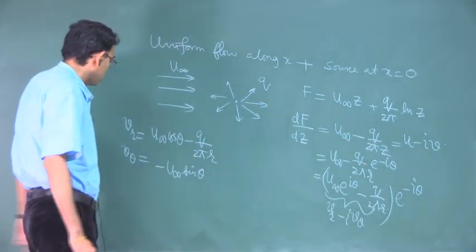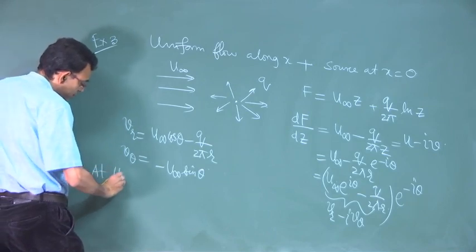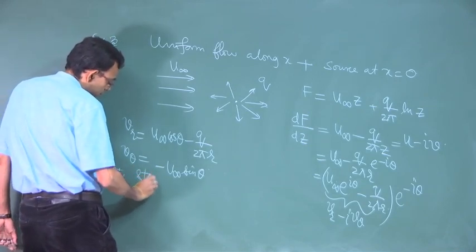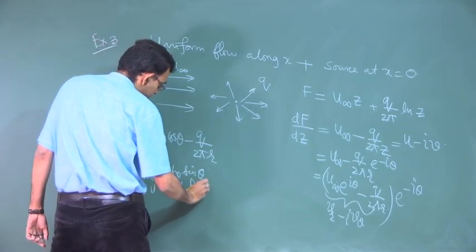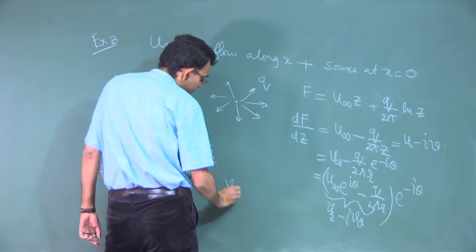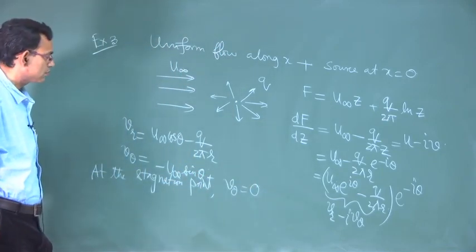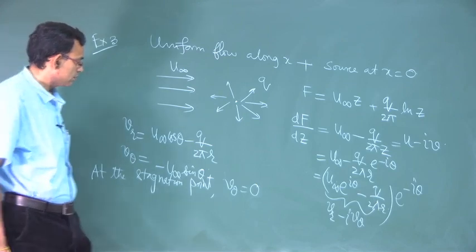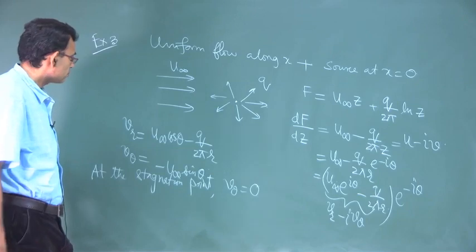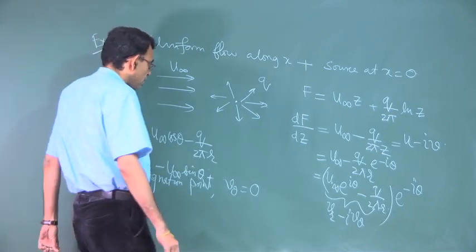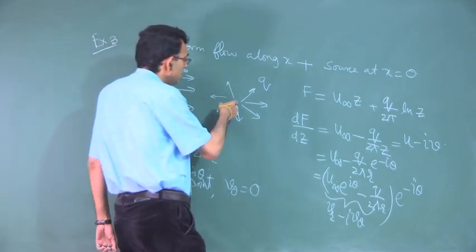So, at the stagnation point you have V theta equal to 0, so a plausible stagnation point from a physical point of view.